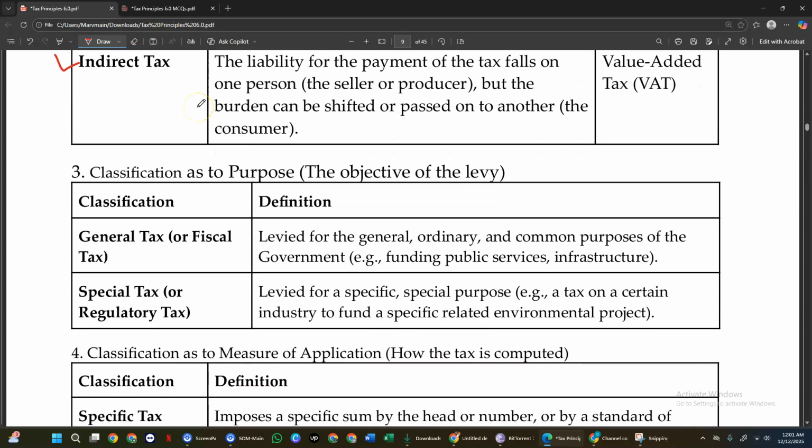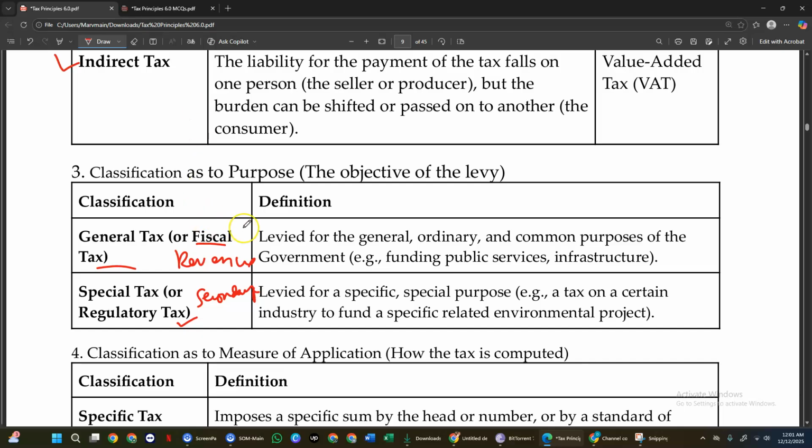Number 3, classification as to purpose. Number 1, remember that we have fiscal tax, that is to raise revenue. And the second is regulatory. So that is the secondary. You can still remember our discussion in the previous videos.